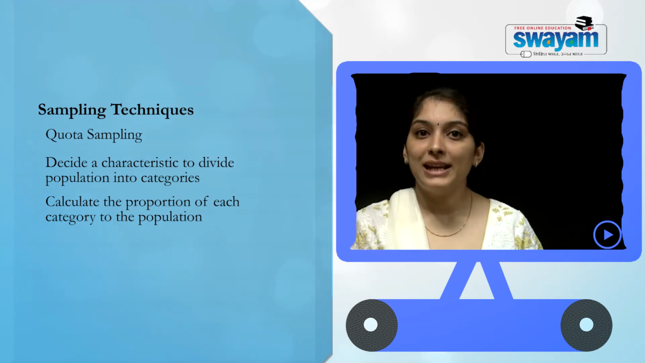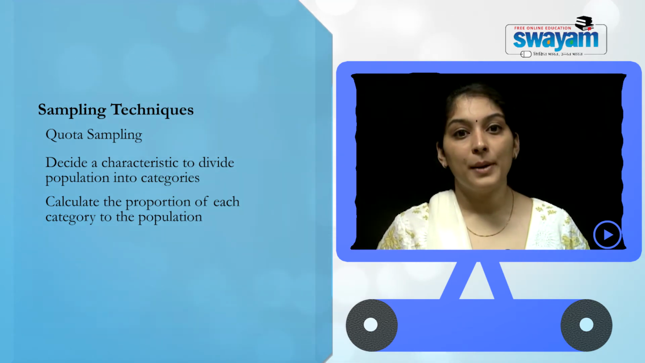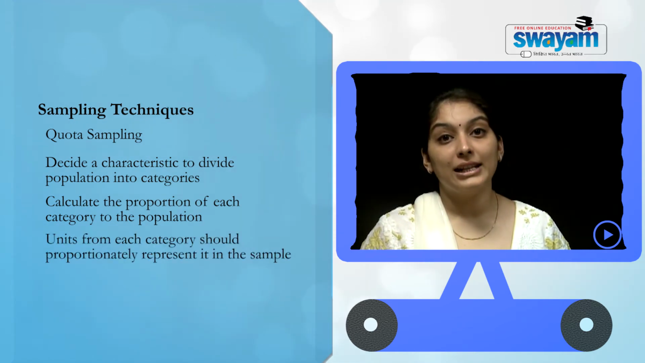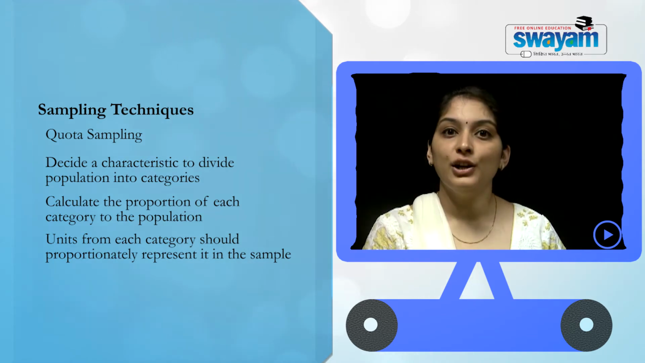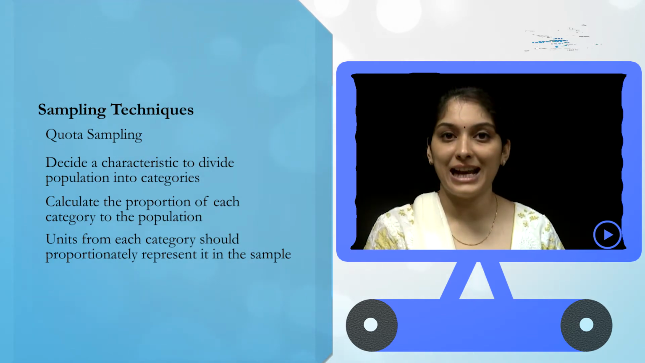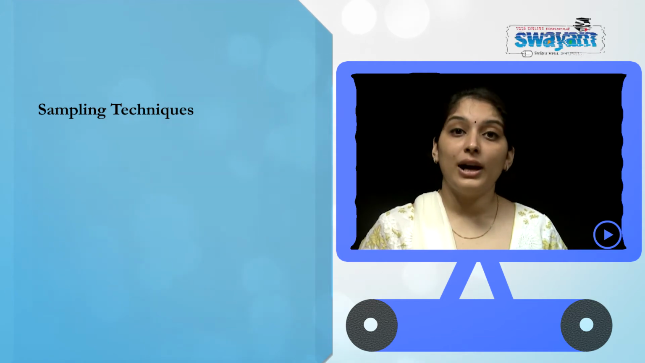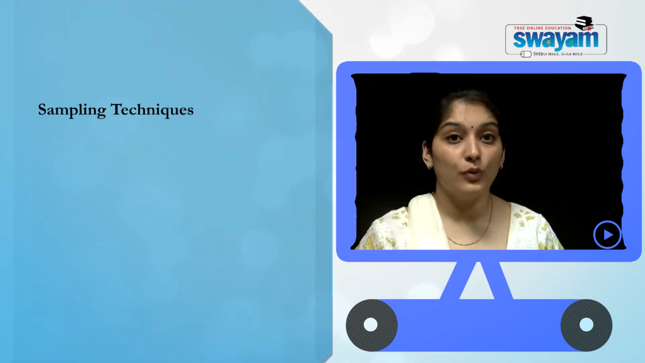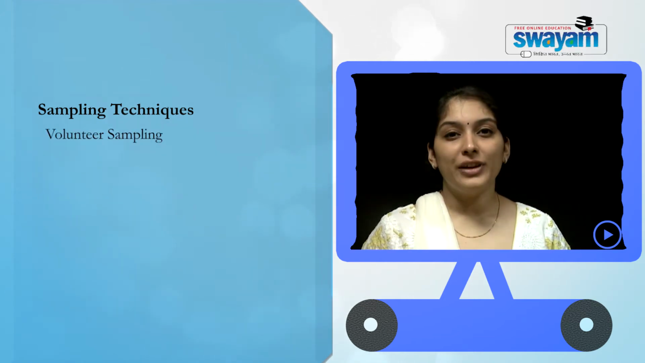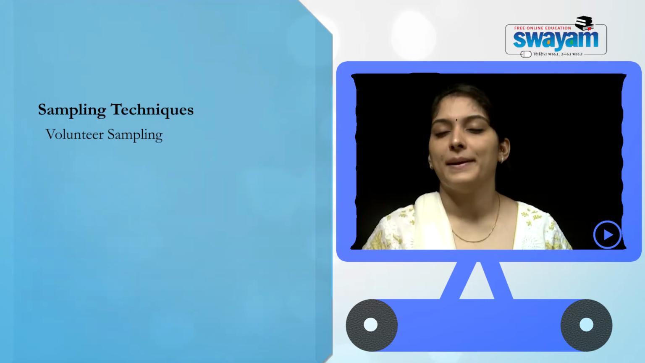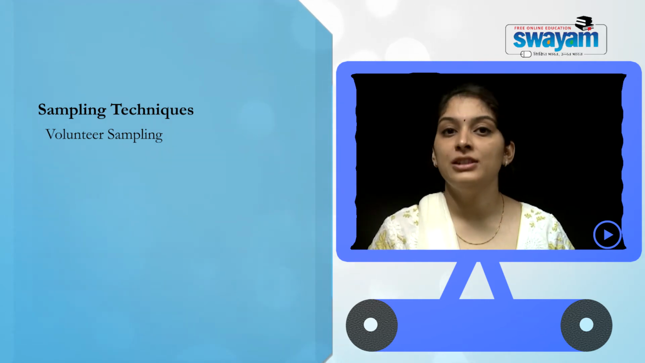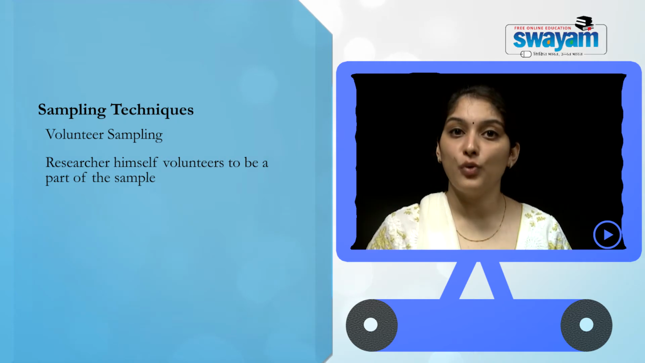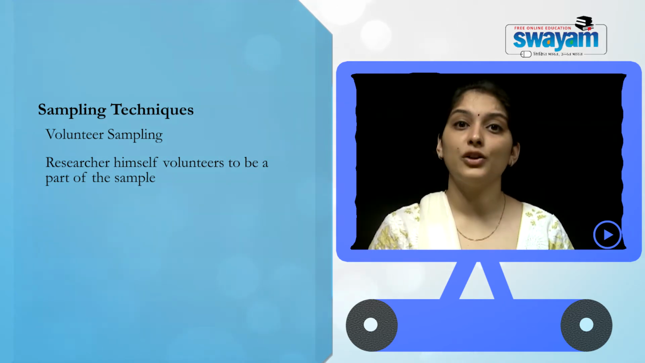So quota sampling is a very effective sampling, because units from each category proportionately represent that particular quota, that particular category. Now another important kind of sampling is volunteer sampling, which is also very easy going sampling, I would say, because volunteer sampling, as the name suggests, is the kind of sampling in which the researcher himself volunteers to be a part of the sampling.